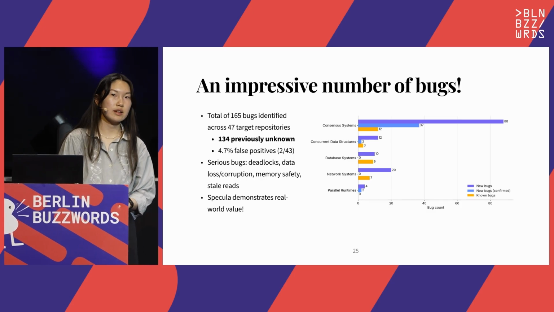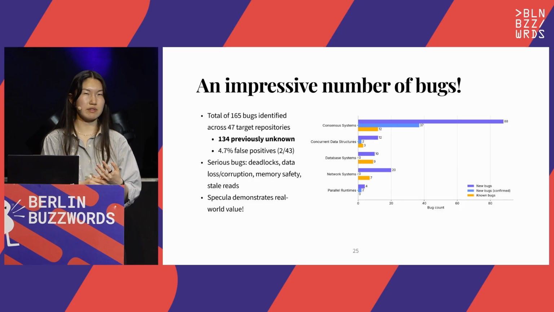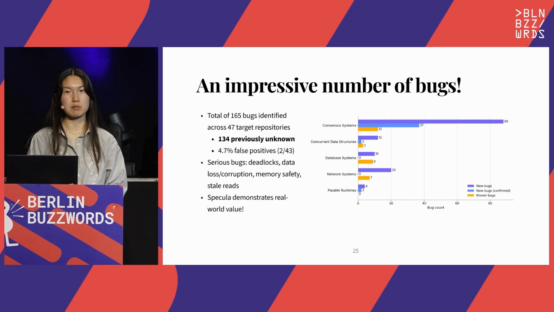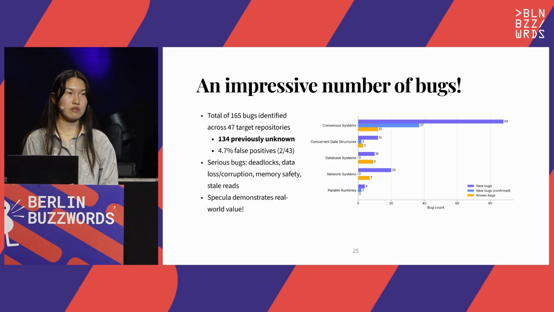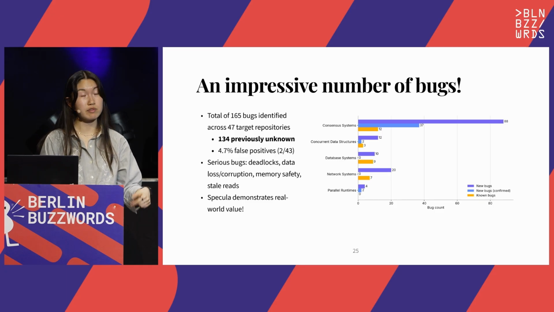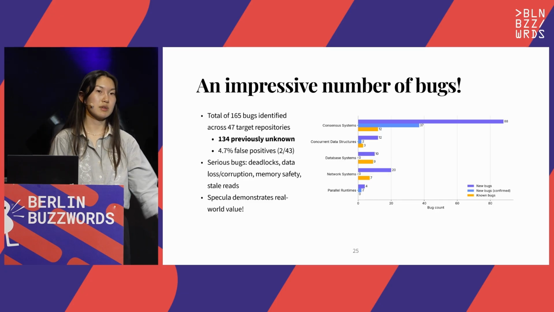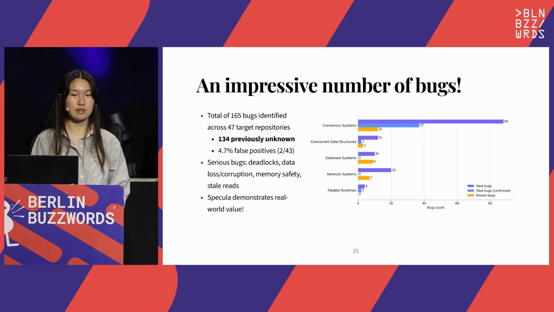So these impressive findings aren't just limited to libgomp. We've run Specula on 47 and counting open source systems by now, including production databases like MongoDB, Redis Raft, and more. And we found over 165 bugs, of which 134 are previously unknown. And on the right here is a chart of the bugs split up by the target repository type.